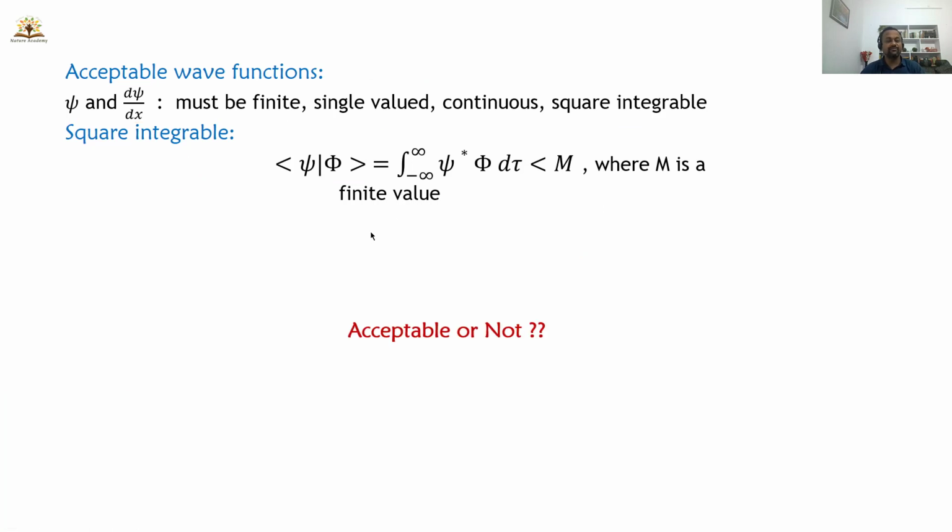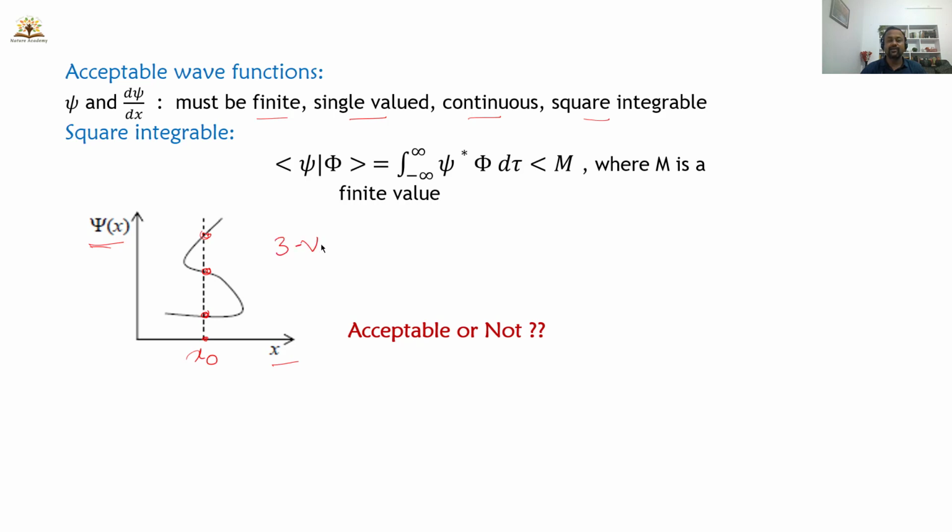Let us have a look at some functions, whether they are acceptable or not. Look at this wave function psi of x, which is plotted against x. Is this function acceptable or not? Let us check one by one. We have four properties: finite, single valued, continuous, square integrable. If I select an x value, let me call this x0, at x0 the wave function psi of x has three values.